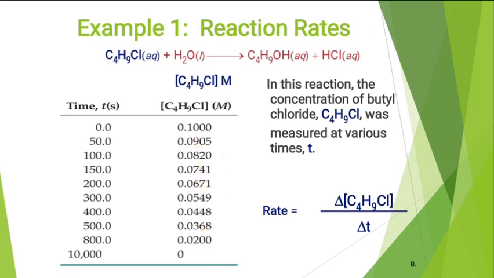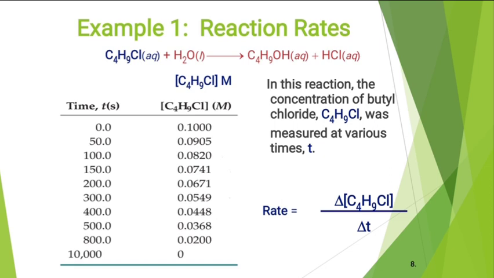As the time goes on increasing, initially 0 seconds, then 50, 100, 150, 200, 300, up to 10,000 seconds, the concentration goes on decreasing. The initial concentration of butyl chloride is 0.10 molar, but as the time goes on, the concentration goes on decreasing.